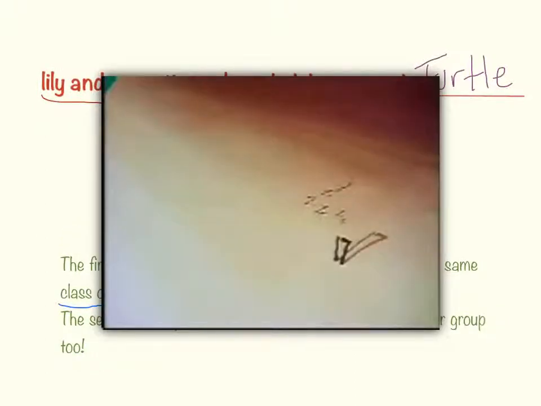One of my favorite songs that I always get stuck in my head whenever I'm doing same class analogies comes from Sesame Street. Here you go. Hope you enjoy it.